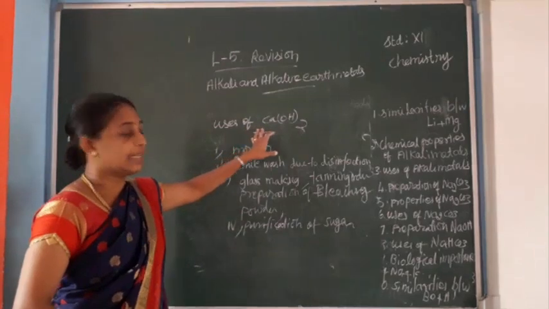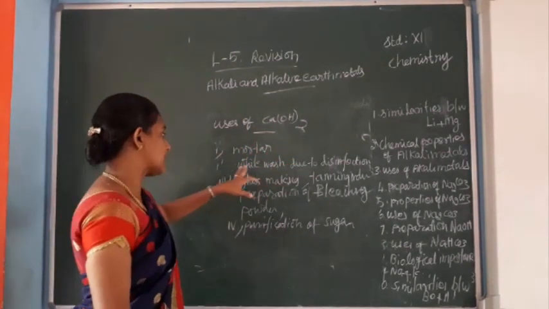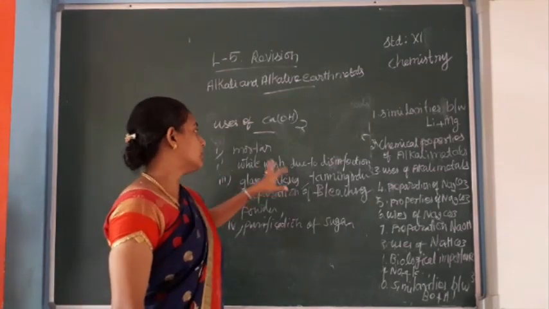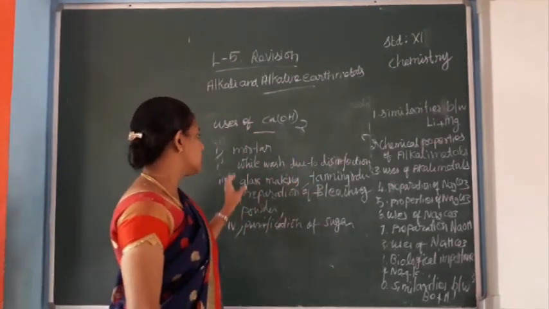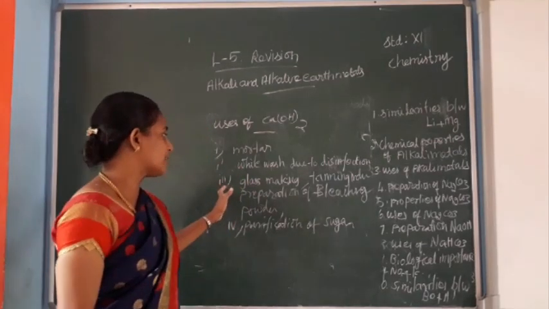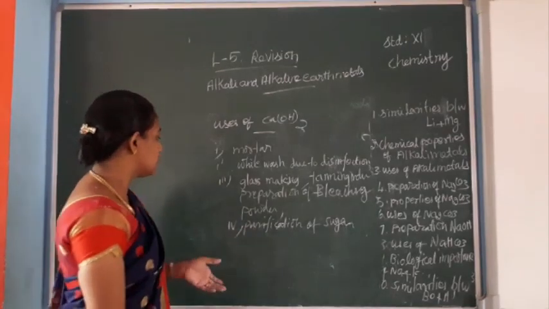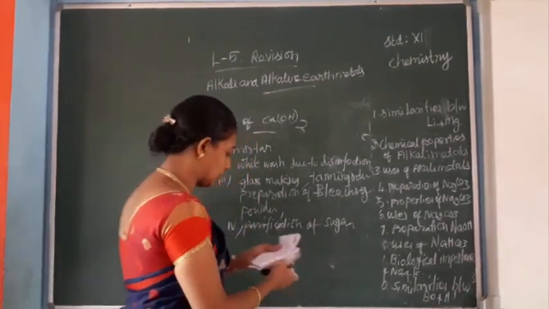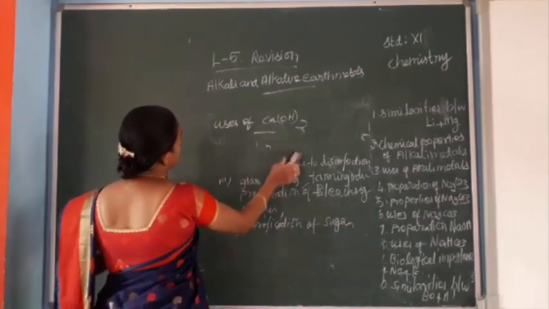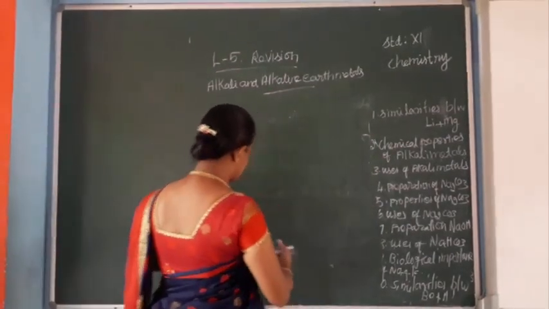Uses of slaked lime: it is used in mortar in the building industry, in whitewash due to disinfection, in the manufacture of glass, in the tanning industry, in the preparation of bleaching powder, and in the purification of sugar also. These are the uses of slaked lime. Next.